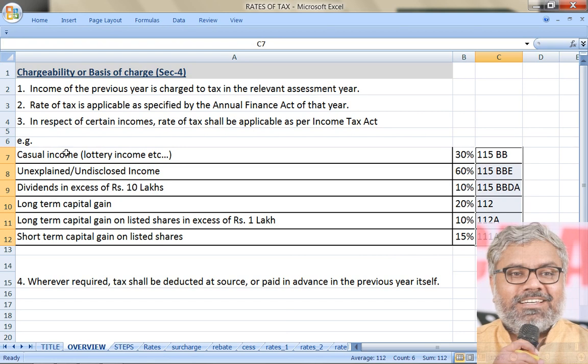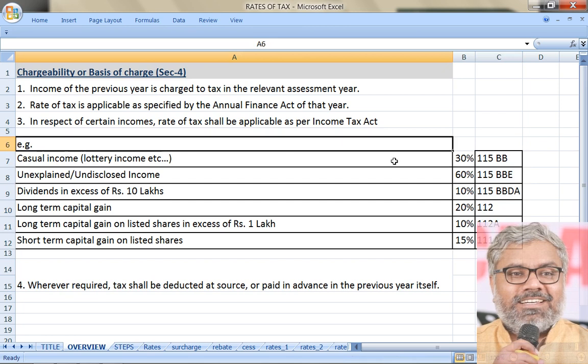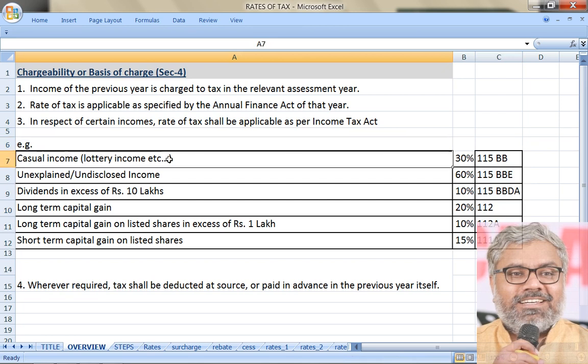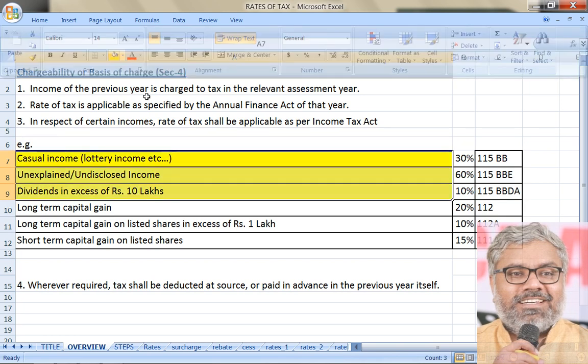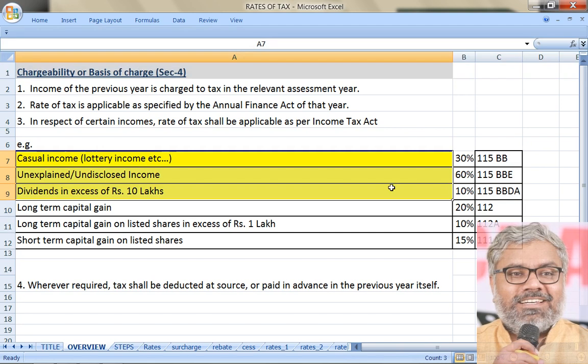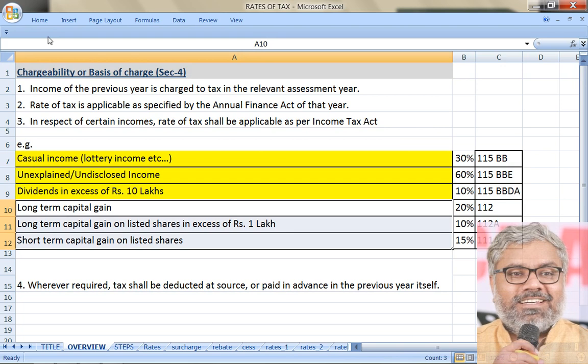There are different sections which are applicable to that also. But having said that, all these things are going to be discussed at the respective heads of income: casual income, unexplained and undisclosed incomes. All these three items are going to be discussed in the chapter of income from other sources. All three are covered under income from other sources.